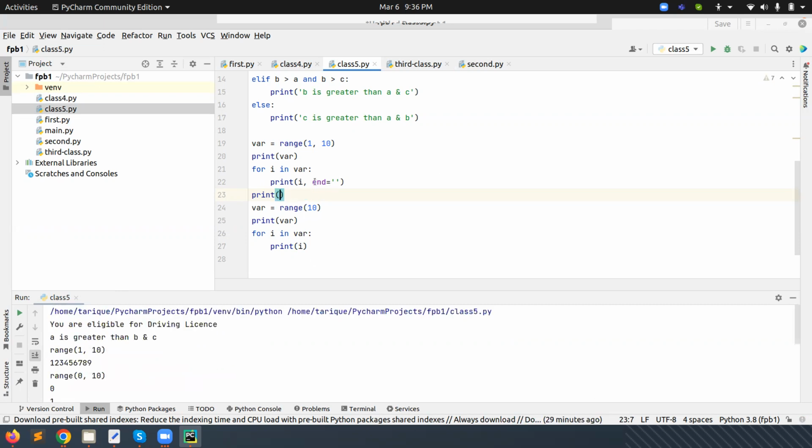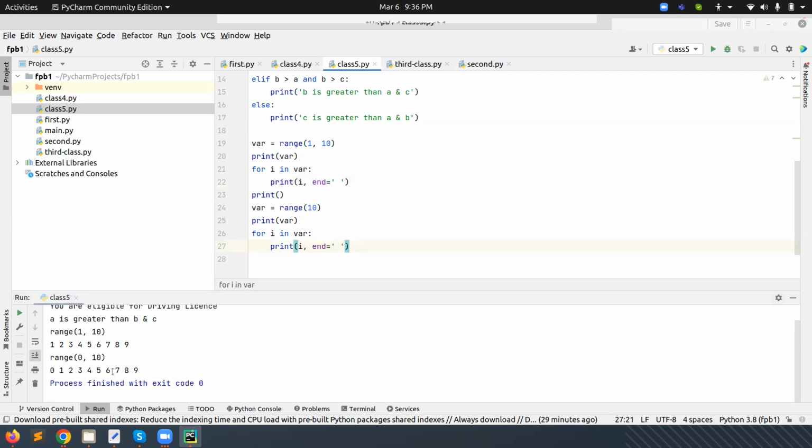So we have given here this end, a predefined keyword in Python, for giving the instruction to the compiler for the print statement. We do not want, after the execution of this line, the control to go to a new line. Okay, if we give here one white space, then you can see here it is printing the values in this manner. The same way if we use it here also, now you can see it's coming from 0 and it's coming from 1.